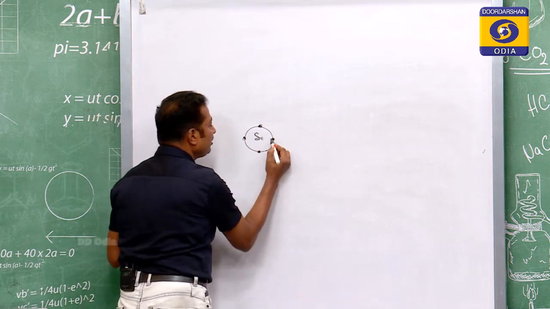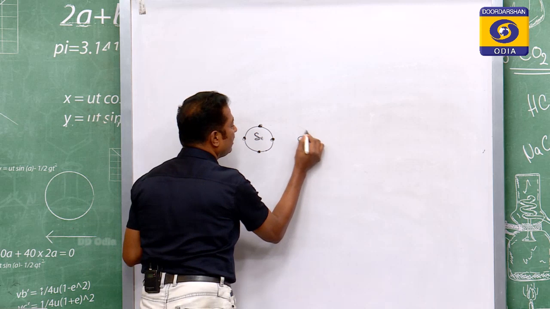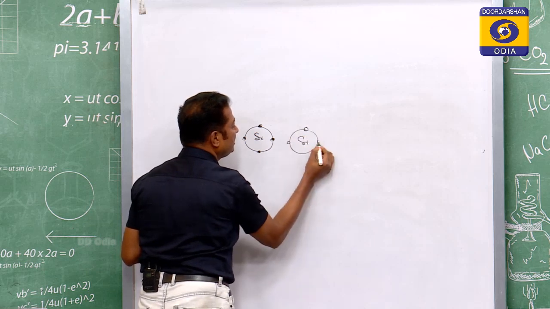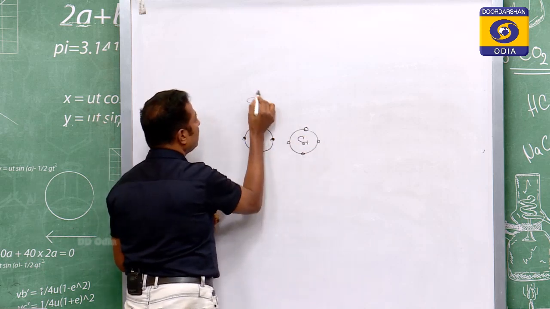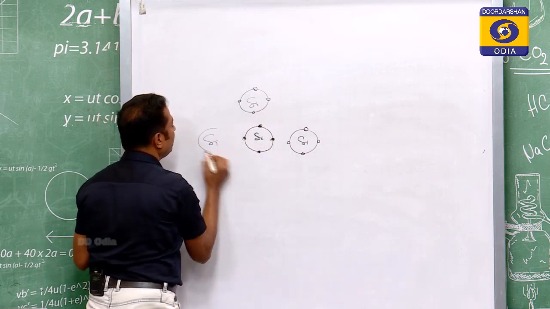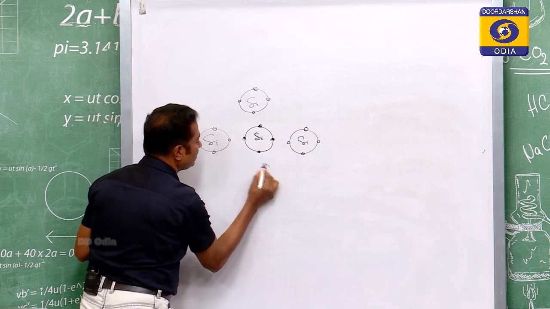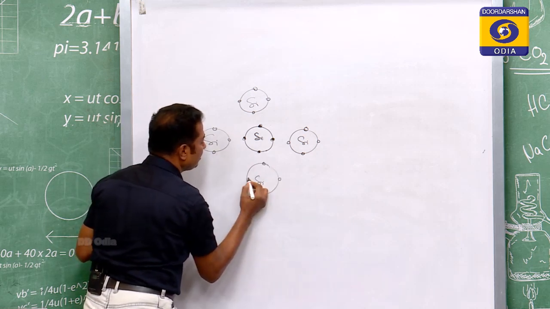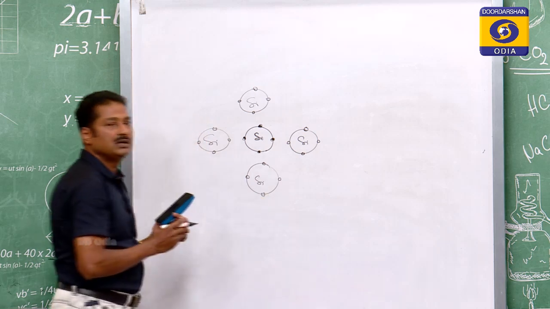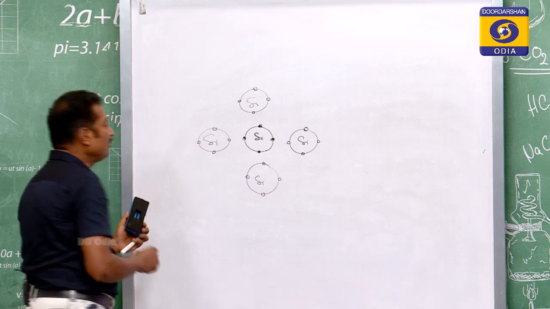This is one silicon, surrounded by many silicons, but one silicon and its surrounding 4 silicons will give you the stable structure.